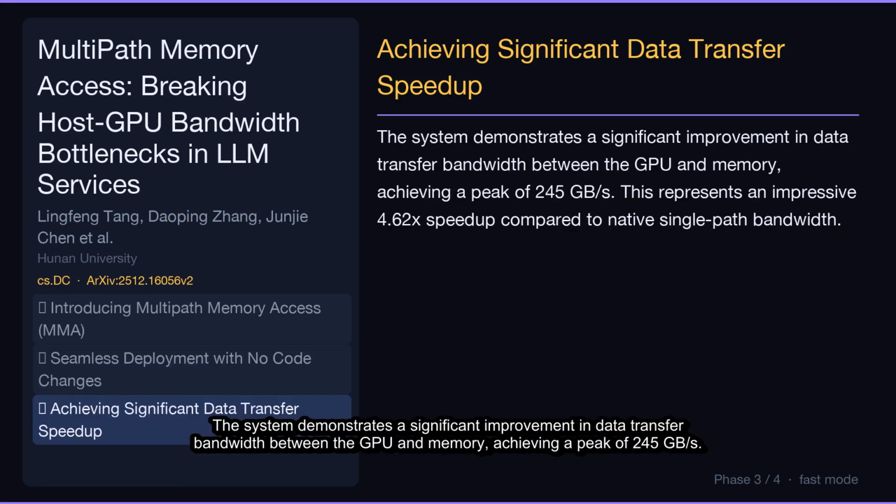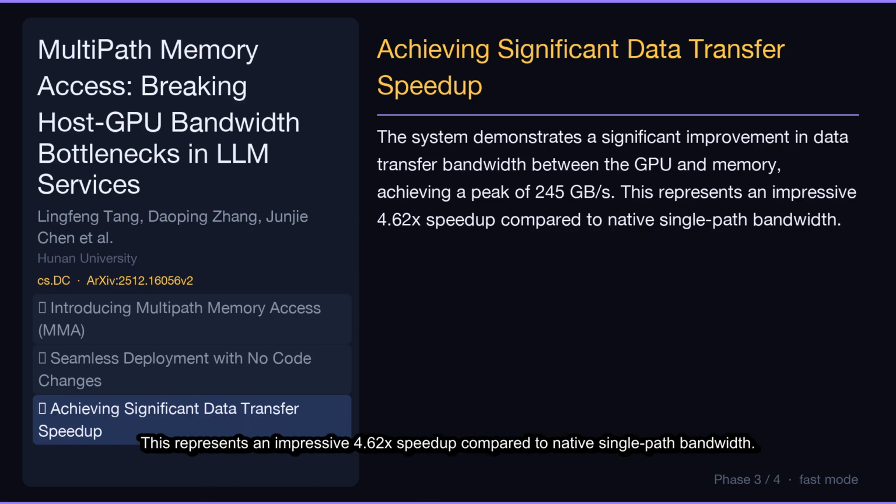The system demonstrates a significant improvement in data transfer bandwidth between the GPU and memory, achieving a peak of 245 gigabytes per second. This represents an impressive 4.62x speedup compared to native single-path bandwidth.